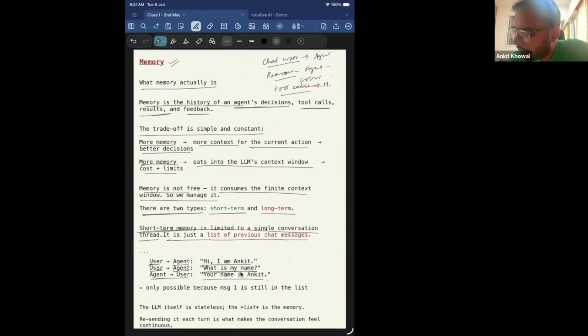So to show you this example, one more point before it: LLMs themselves are stateless, right? I want to explain this part. This is very important. The LLM itself is stateless. When it responded back, your name is Ankit, it did not store any state from this particular message that you had sent, but the surrounding engineering helped it so that the LLM can answer this.